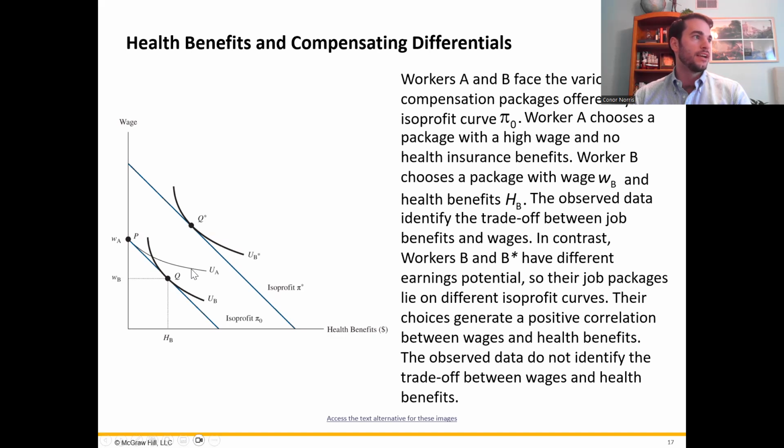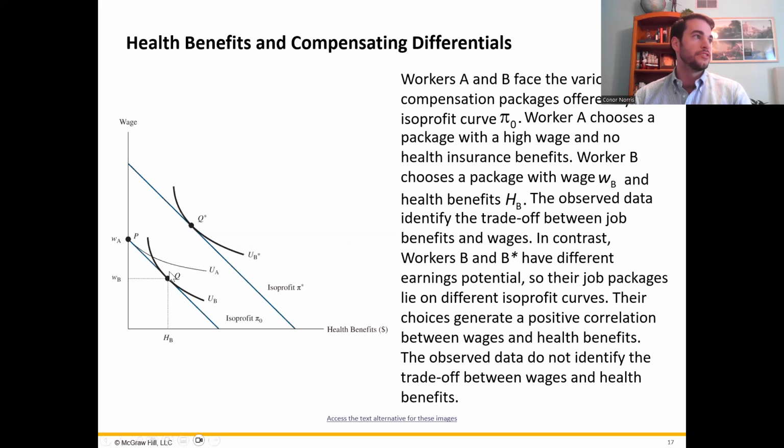So moving from, say, here on the utility curve, where they're down here on their health benefits, they move all the way over to P. They're increasing their wages by just a little bit, but decreasing their health benefits by a lot. So they don't really care much about health benefits or health insurance. They're probably a single, healthy young guy. I really didn't care about health insurance when I started working.